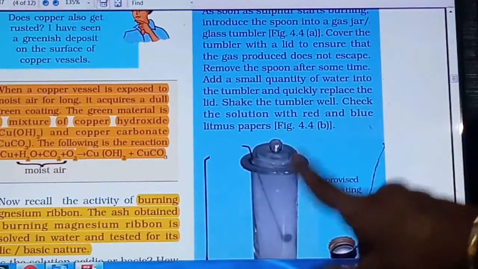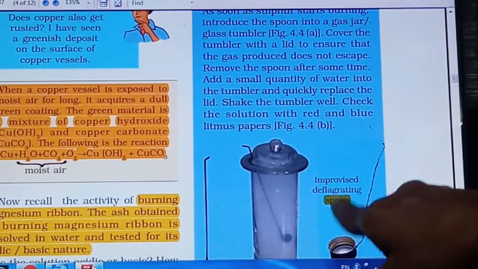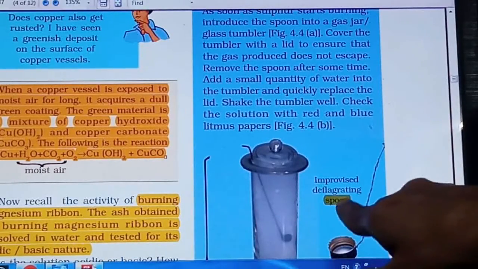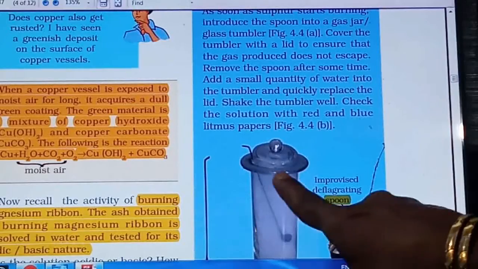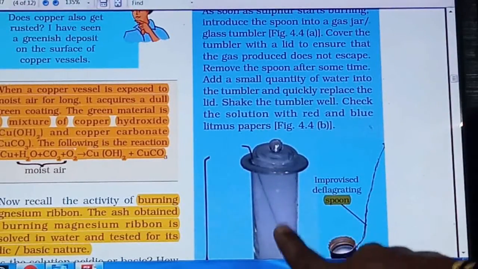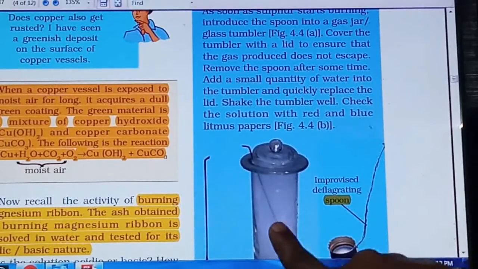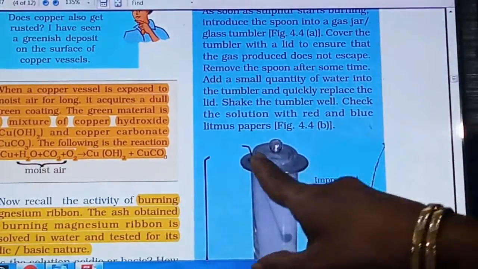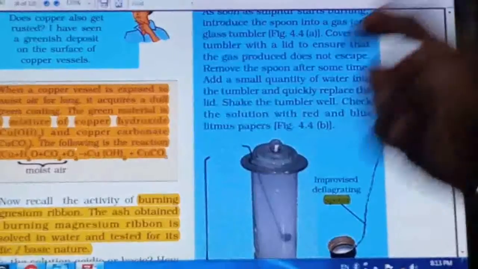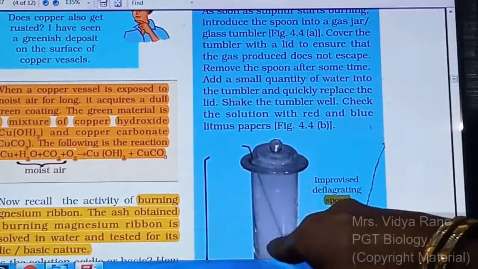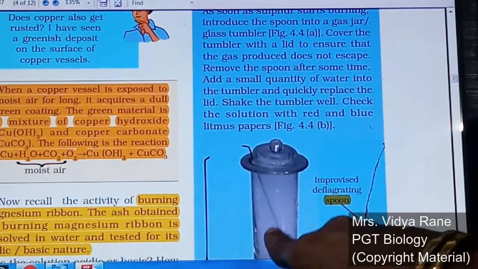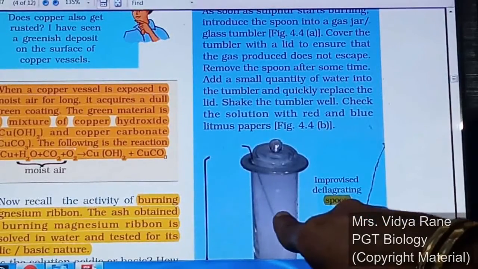Now once this burning process is over, it means we have burned sulfur, which means sulfur has reacted with the oxygen to form sulfur dioxide gas. So whatever gas is formed, it is sulfur dioxide gas, right? Once this gas is formed, we have to add a small amount of water in this jar and shake it well, right? Whenever you shake it, this sulfur dioxide gas will mix with the water and a solution will be formed, right?